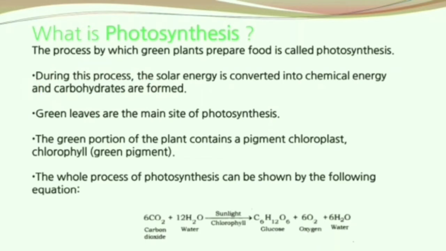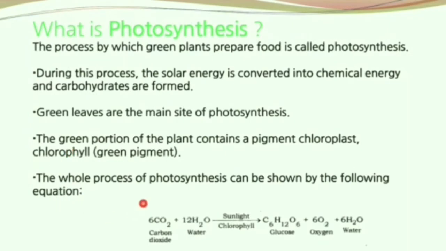Green leaves are the main site of photosynthesis. The green portion of the plant contains a pigment in the chloroplast called chlorophyll. The whole process of photosynthesis is shown by the following equation. Carbon dioxide and water in the presence of sunlight and chlorophyll get converted into a carbohydrate, glucose, and release oxygen.